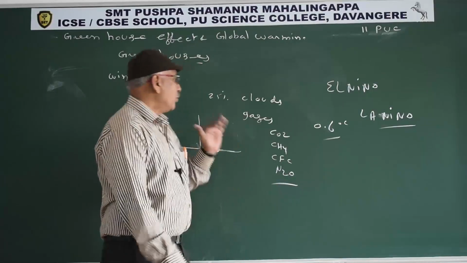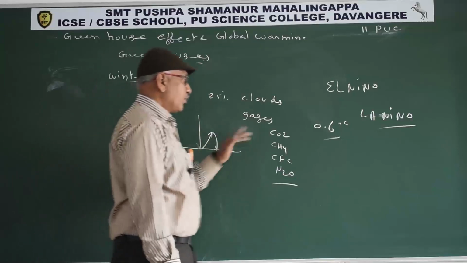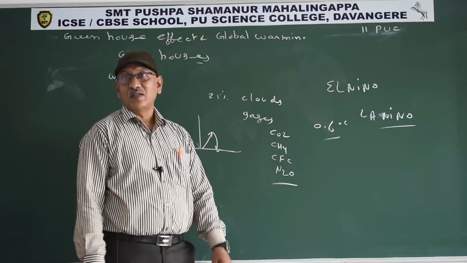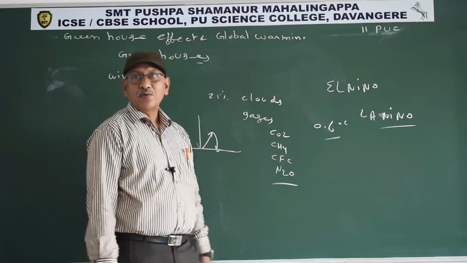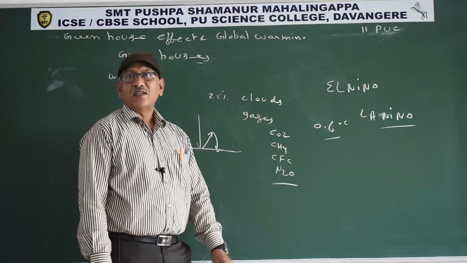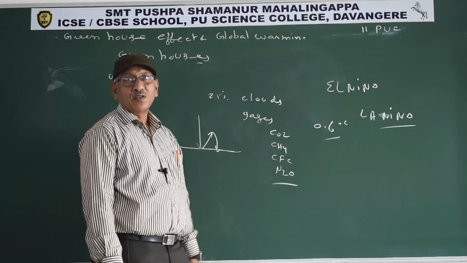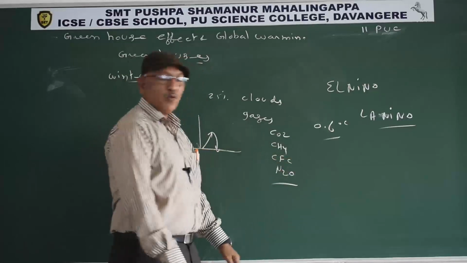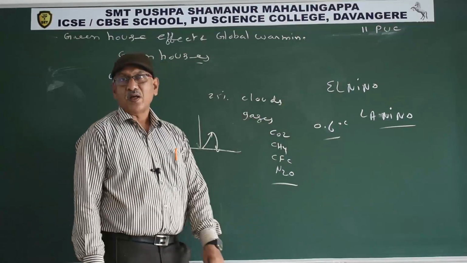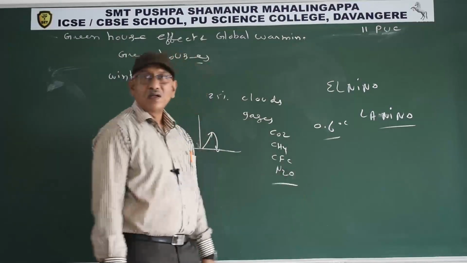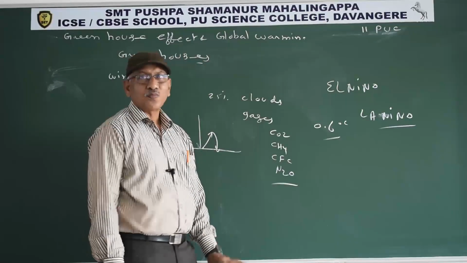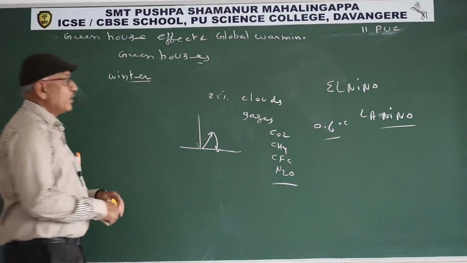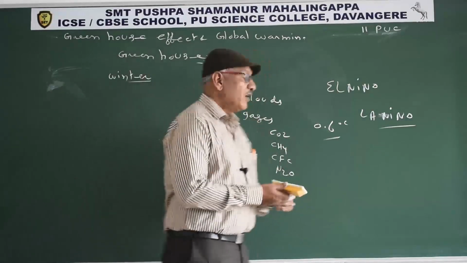So, due to increase of greenhouse gases, earth temperature increases. If earth temperature increases 2 or 3 degrees Celsius, polar ice caps melt. Not only low-lying areas, metropolitan cities also submerged. Unusual climatic changes before Christmas, little boy or El Nino. After Christmas, La Nina or little girl. So, greenhouse effect and global warming. The contribution of different greenhouse gases.